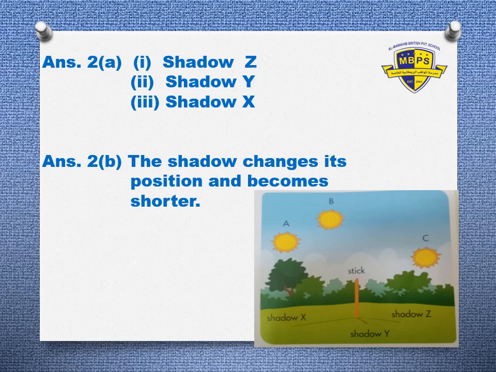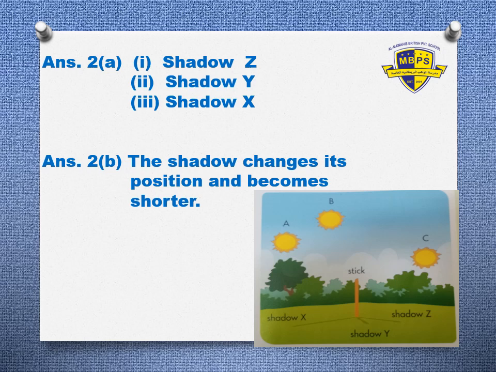Shadow Y. Very good. Why? Because the sun is high in the sky. So you can see the shadow is short, right? So shadow Y. And what about sun C? It will be shadow X, and it's long. Very good, grade 1.